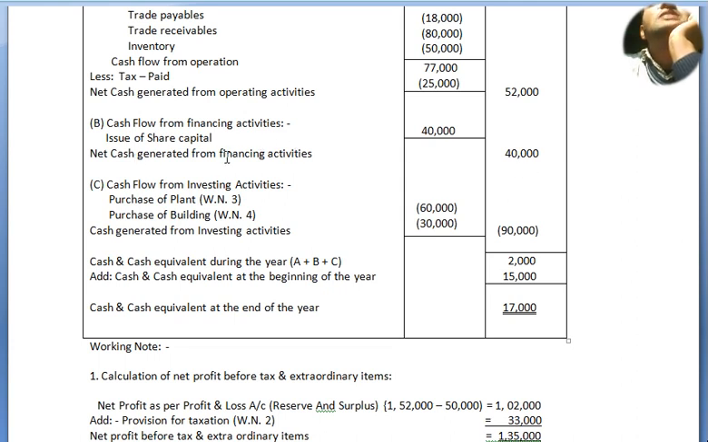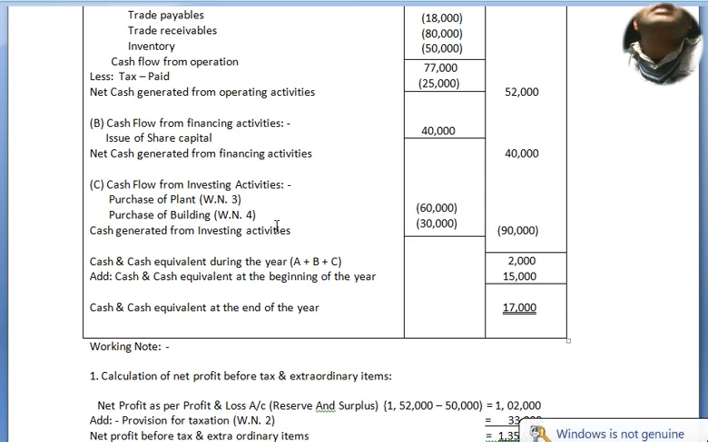Now net cash generated from financing activities is 40,000. Now C, the next portion is C, cash flow from investing activities. Purchase of plant, working note number 3, 60,000 we got. Purchase of building, working note number 4, we got rupees 30,000 negative balance.